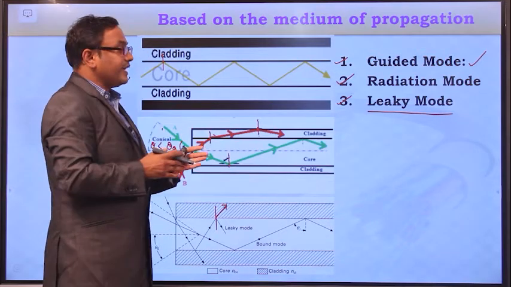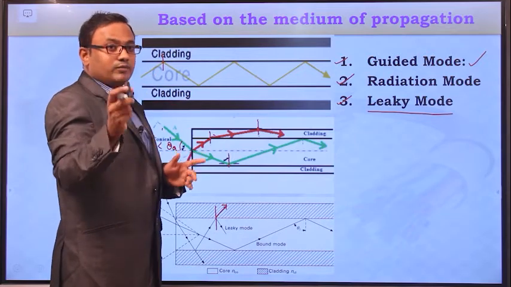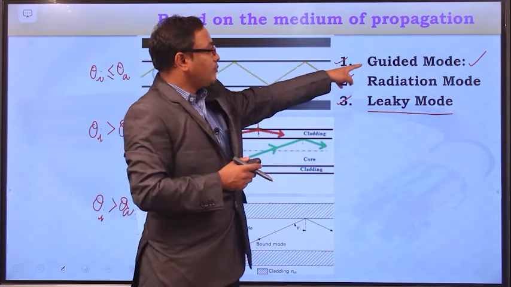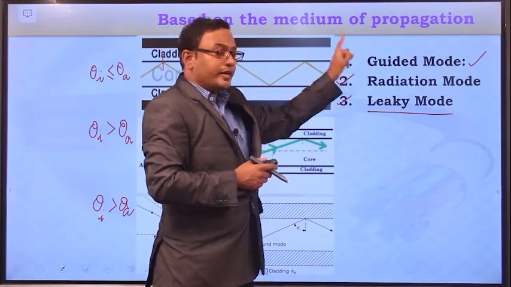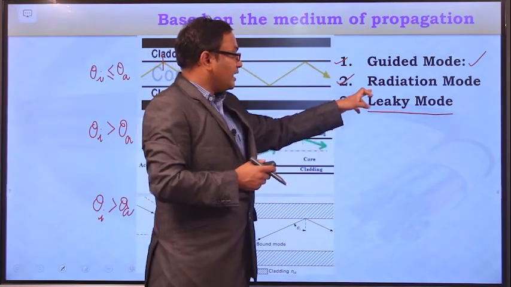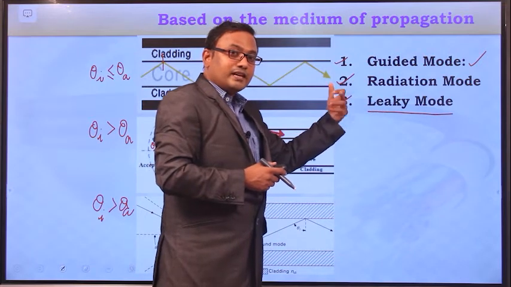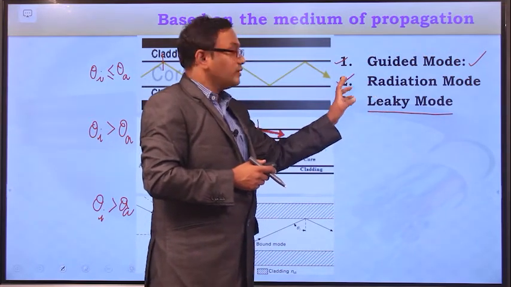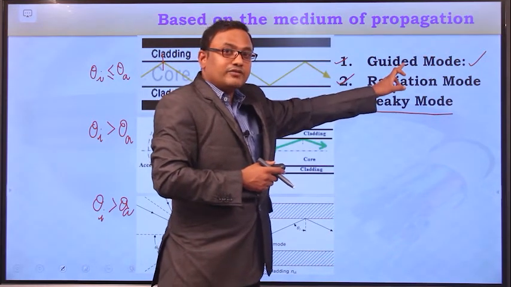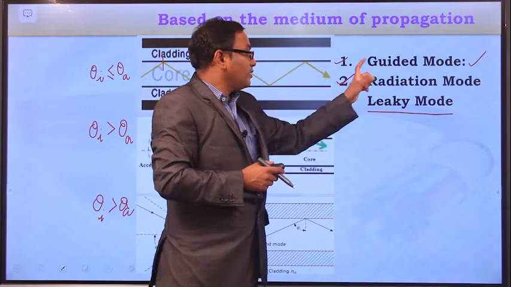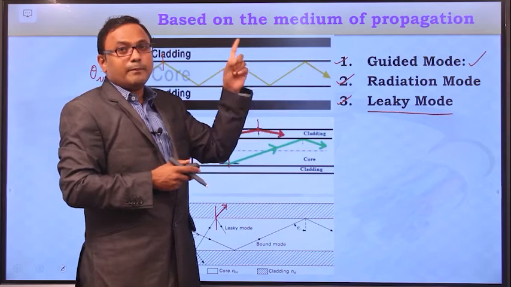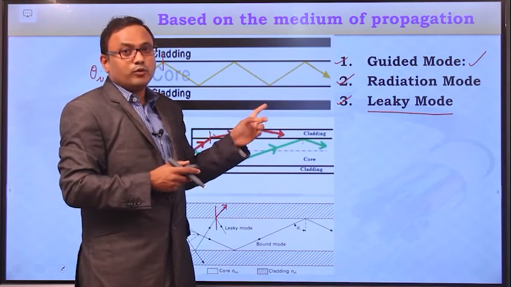So in this way we can classify the light modes based on the medium in which the light rays are propagating. Guided modes are confined to the core medium, radiation modes are confined to the cladding medium, whereas leaky modes are due to the partial reflections of the light signals within the core. Only the light signals which are propagating with the guided mode carry the information over longer distances, whereas both radiation mode and leaky mode lead to loss of information by interfering with the higher order guided modes.